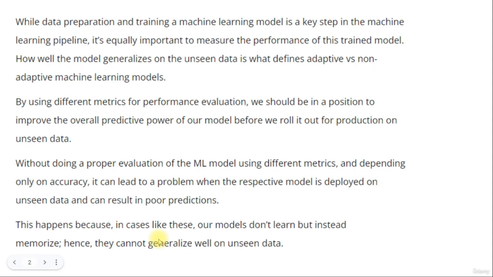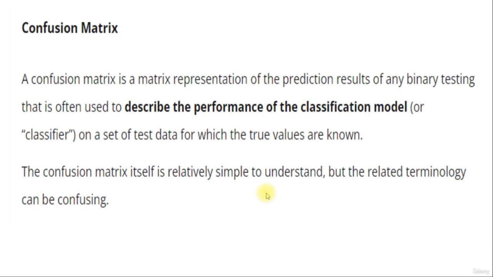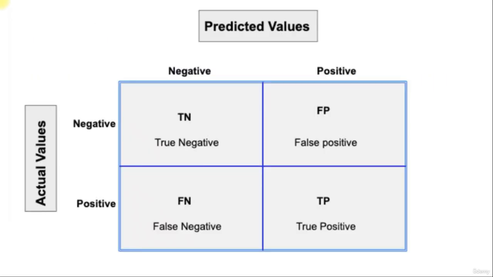This happens because in such cases our models don't learn but instead memorize, hence they cannot generalize well on unseen data. So the first important metric for a classification problem is the confusion matrix. A confusion matrix is a matrix representation of the prediction results of any binary testing, often used to describe the performance of the classification model or classifier on a set of test data for which the true values are known. The confusion matrix itself is simple to understand, but the related terminology can be confusing.